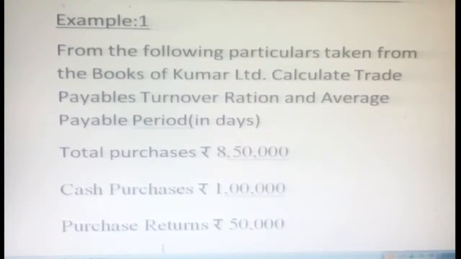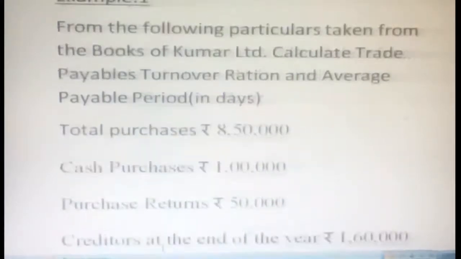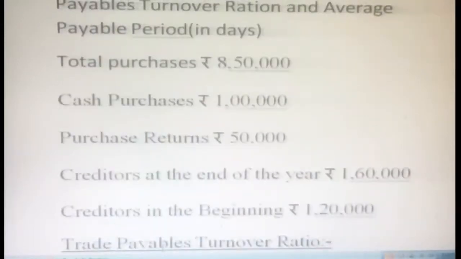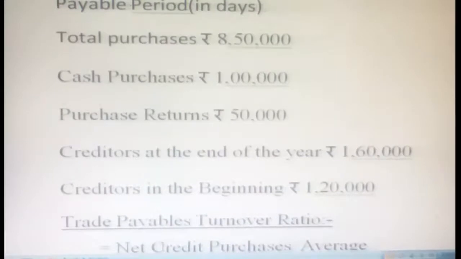Okay. The total purchases are 8,50,000. Cash purchases 1 lakh. Purchase returns 50,000. Then creditors at the end of the year 1,60,000. Creditors in the beginning 1,20,000.